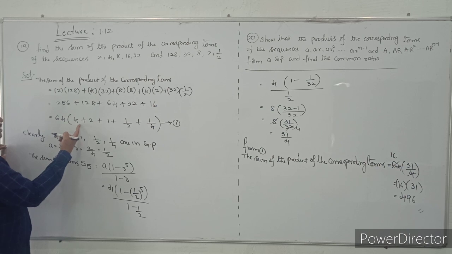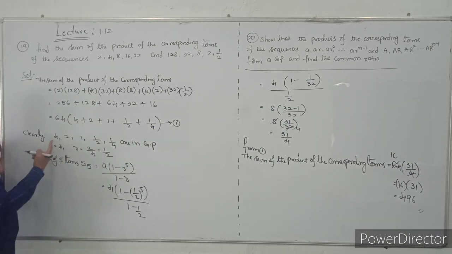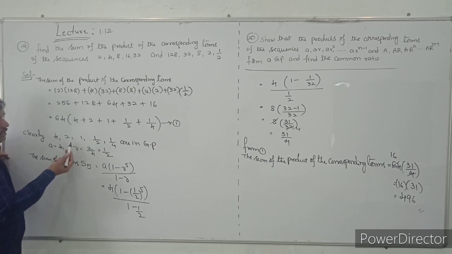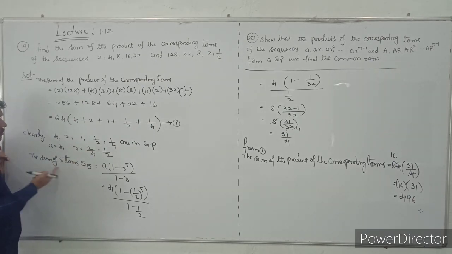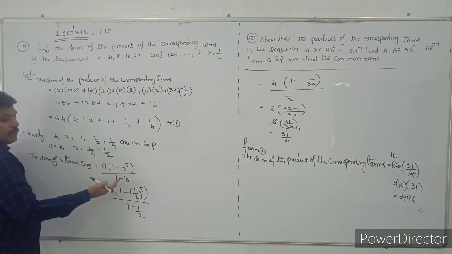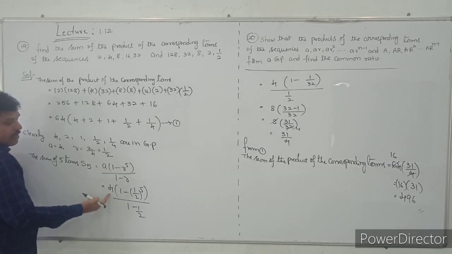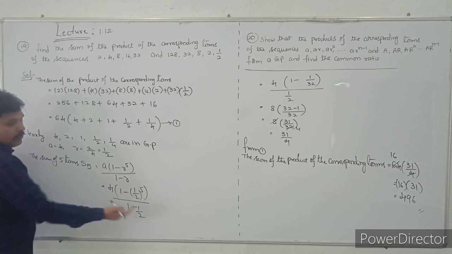Here I observed that this is in GP. Why? Because A2 by A1, A3 by A2, A4 by A3 are all the same, so the common ratio is the same and the sequence is in GP. The first term is A equal to 4. The ratio is A2 by A1, that is 2 by 4, which is 1 by 2. The sum of the first 5 terms, S5, is A into 1 minus R power 5 by 1 minus R. So A is 4, 1 minus 1 by 2 whole power 5, by 1 minus 1 by 2.